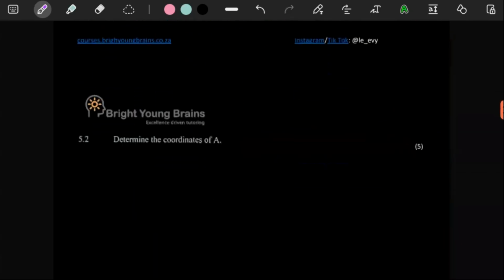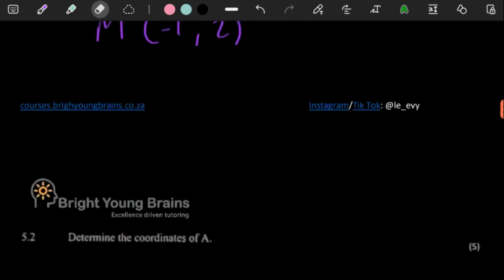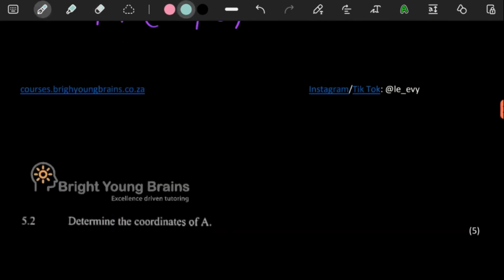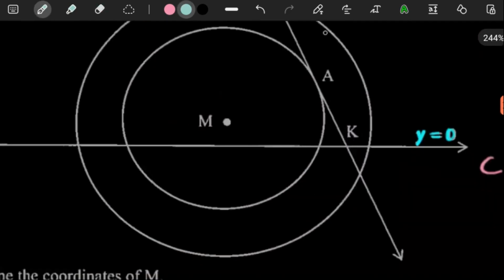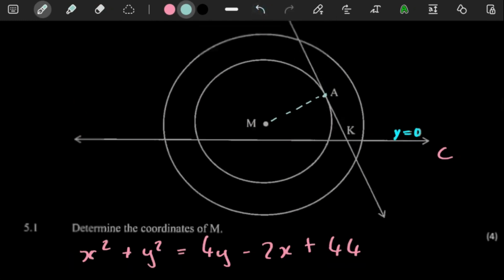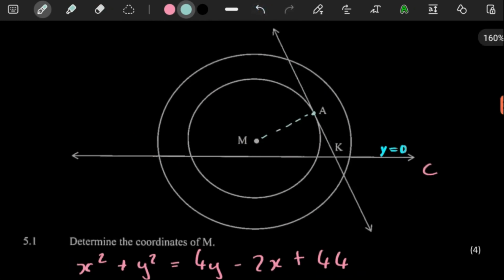So anyways, for the next question, they want us to determine the coordinates of A. What we know about A is that A is a point on the circle over there. It's also a point of the tangent. And what we know is a tangent will always be perpendicular to the radius of a circle. Now, the easiest way to get A is to get the equation of AM, which we can easily get. And then we need to make it equal to the equation of the tangent.